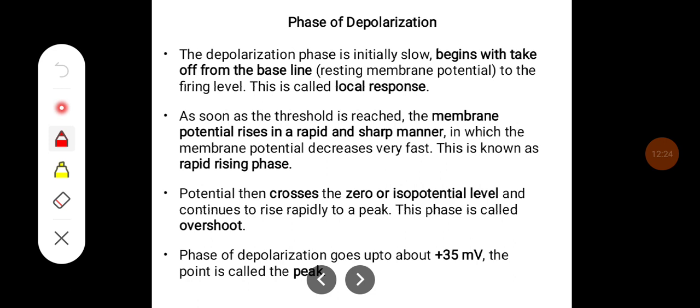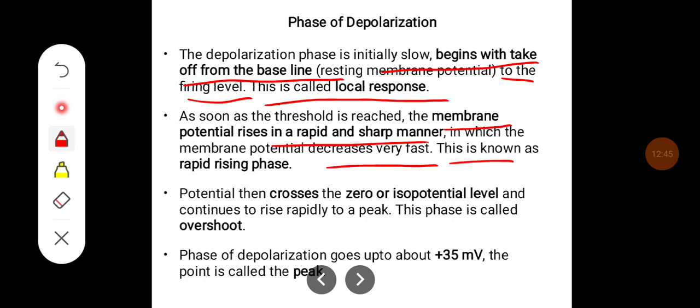Phase of depolarization. The depolarization phase is initially slow, beginning with the takeoff from the baseline, that is the resting membrane potential, to the firing level, and this is also called the local response. As soon as the threshold is reached, the membrane potential rises in a rapid and sharp manner, and this is known as the rapid rising phase.